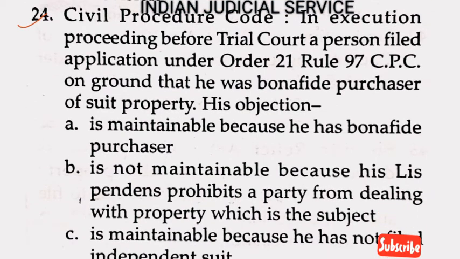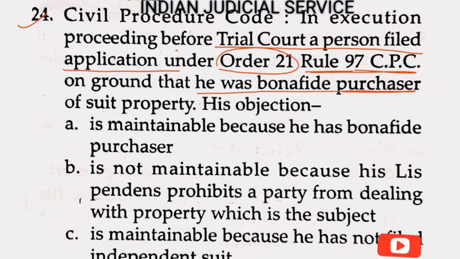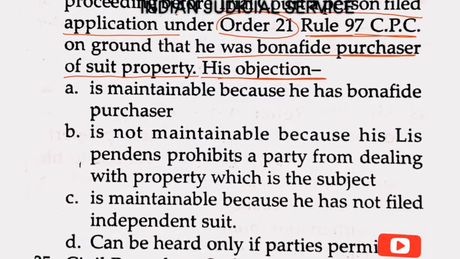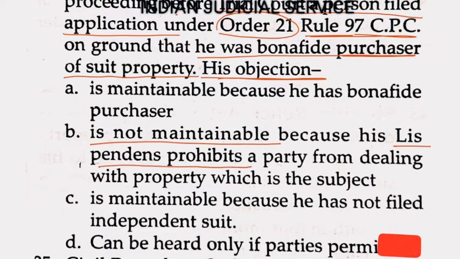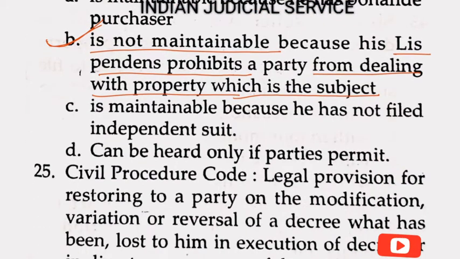Now question number 24. Civil Procedure Code, in an execution proceeding before the trial court, a person filed an application under Order 21 Rule 97 CPC on the ground that, this is very important here, he was a bona fide purchaser of the suit property. His objection is not maintainable because lis pendens prohibits a party from dealing with the property which is the subject of the suit. So the answer here is option B.